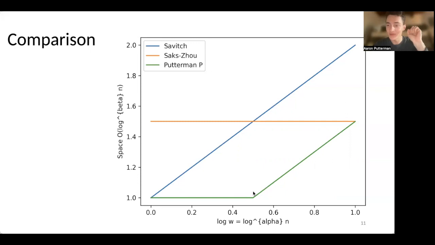One way to view our contribution is that specifically in the case where w equals 2 to the square root log n, we actually get near optimal derandomization in the sense that the space is approximately O tilde of log n, which is why the title of our paper is Near Optimal Derandomization of Medium Width Branching Programs. Specifically, medium width is what we're calling this regime where w equals 2 to the square root log n. The improvement that we have over Saks-Zhou deteriorates as w approaches n. And in fact, when w equals n, we recover exactly the result of Saks-Zhou up to some extra log factors.